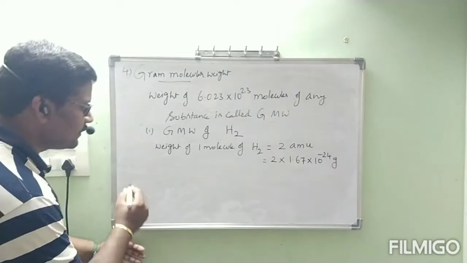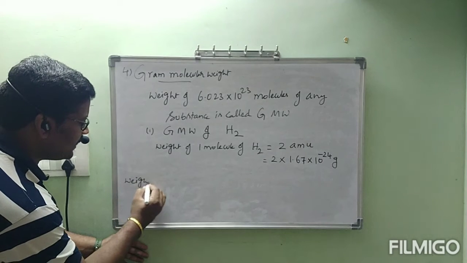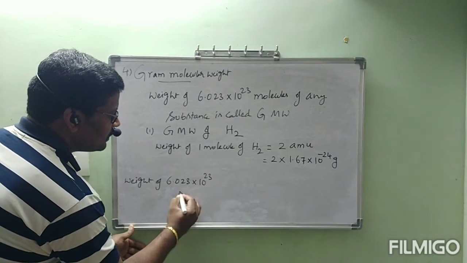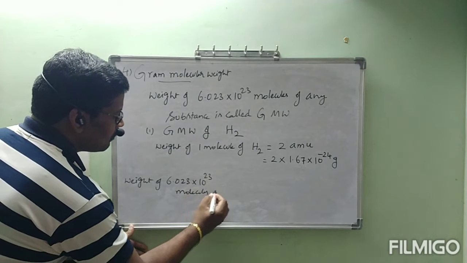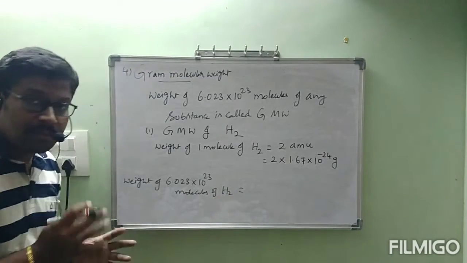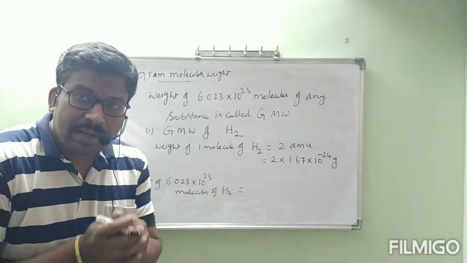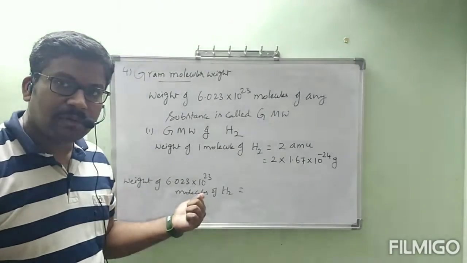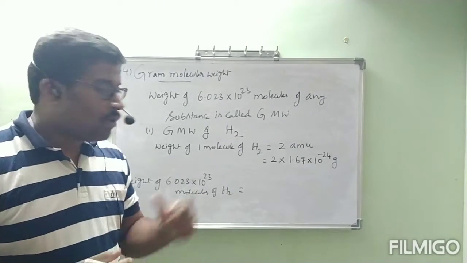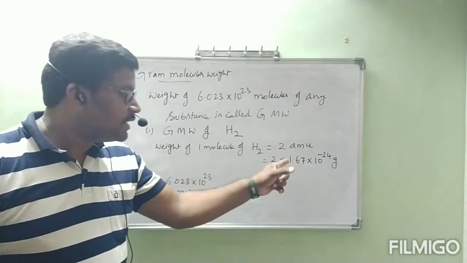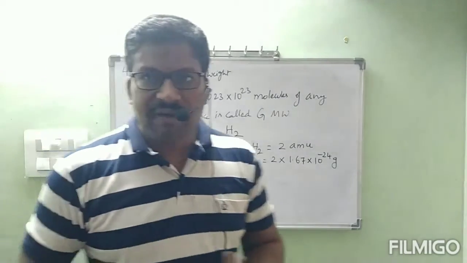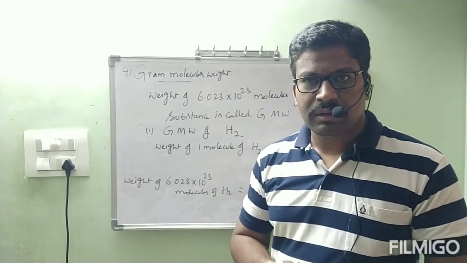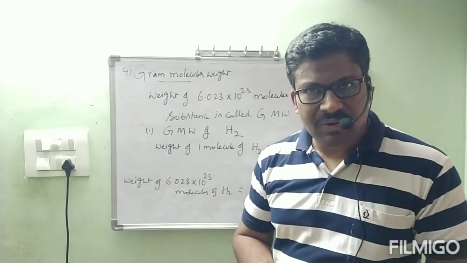But we can take the weight of 6.023 into 10 power 23 molecules of H2. How many molecules did I take? 6.023 into 10 power 23 molecules. Once again, weight of 6.023 into 10 power 23 molecules of H2. If one molecule is X, suppose one apple is 5 grams. One apple 5 grams, 2 apples 2 into 5, 3 apples 3 into 5. Are we doing like that or not?